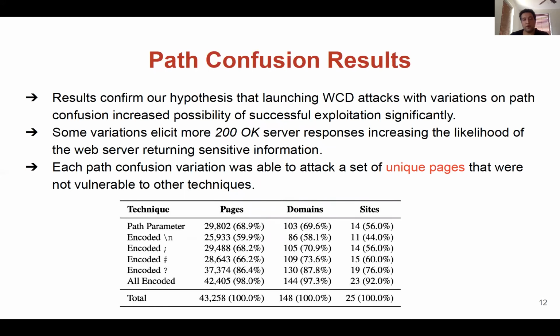Interestingly, results confirm our hypothesis that launching a web cache deception attack with variations of path confusion increased the possibility of successful exploitation significantly, and we found 43,000 vulnerable pages among 25 sites. Some variations of path confusion elicit more 200 successful responses from the server, increasing the likelihood that the web server returns more sensitive information. And also, we observed that each path confusion variation was able to attack a set of unique pages that were not vulnerable to other techniques.